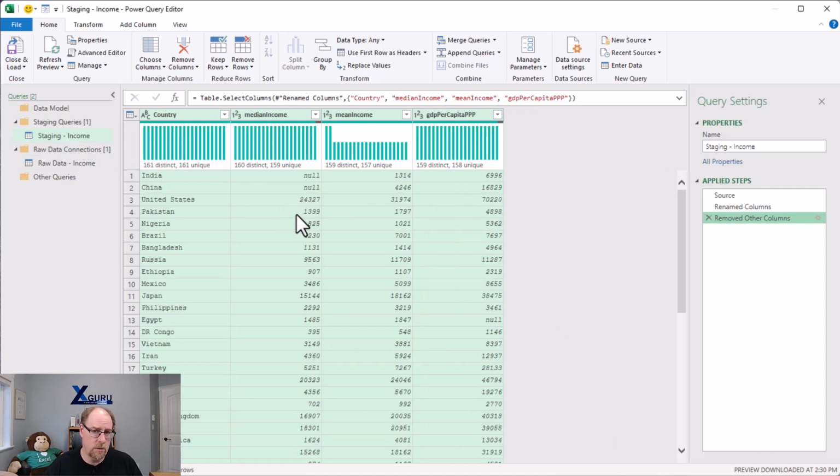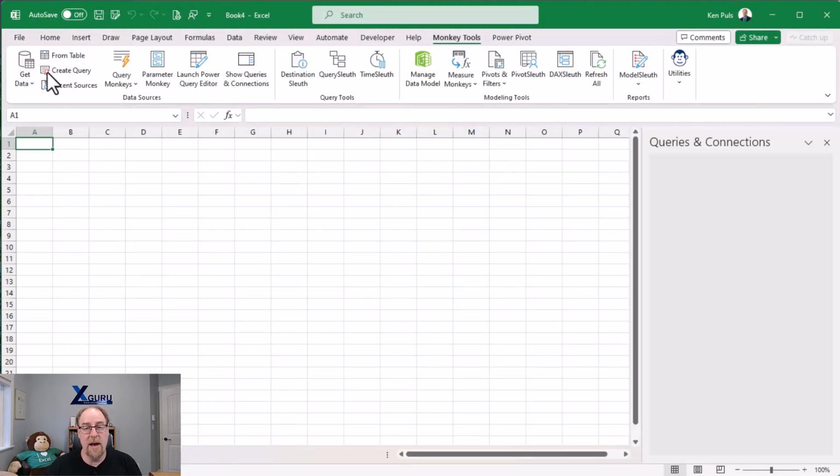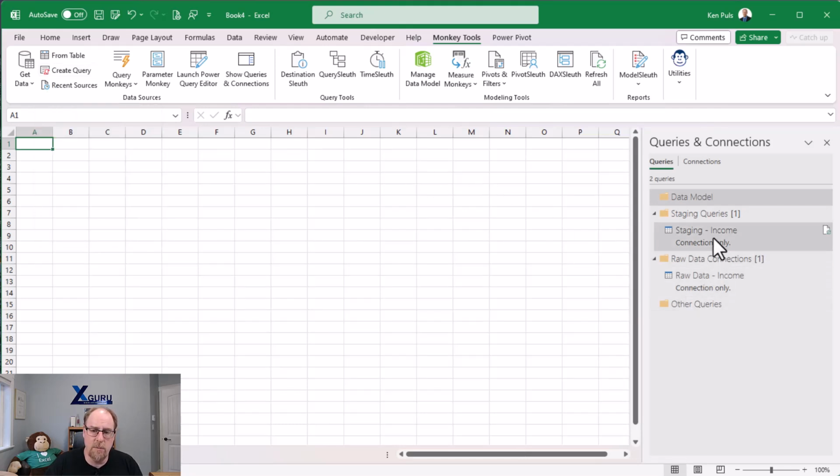So I want to load these, but I don't really want them to go anywhere. I want to load them as connection only. My next queries are going to go to the data model though, so I'm going to just take the time to basically save these into the workbook. Now I have customized load defaults. So in this case here, you can see these are loaded to connection only and everything is good to go. All right, first prep is done.